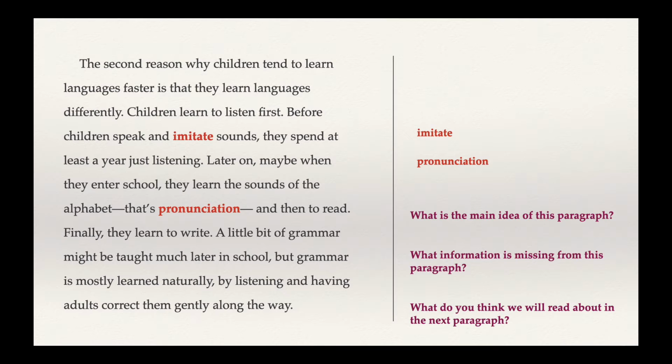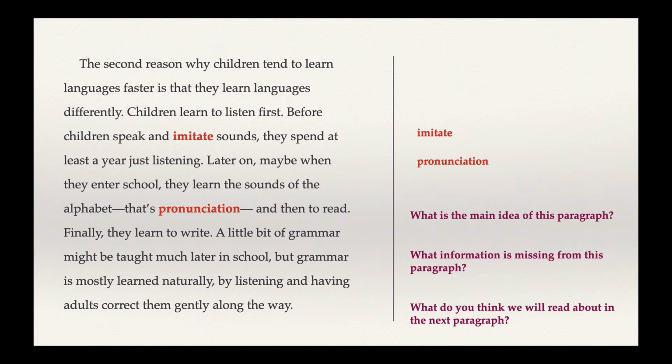Alright, so in this paragraph we talk about another reason why children tend to learn languages faster. And we say that children listen first. Before they speak, they imitate sounds. So guess what you think imitate means. Think about children and how they learn to speak. Later on, they enter school, they learn the alphabet and pronunciation, and then to read. So what do you think is the main idea of this paragraph? For this paragraph, instead of choosing a sentence that gives us the main idea, I'd like you to create a sentence to give us the main idea.